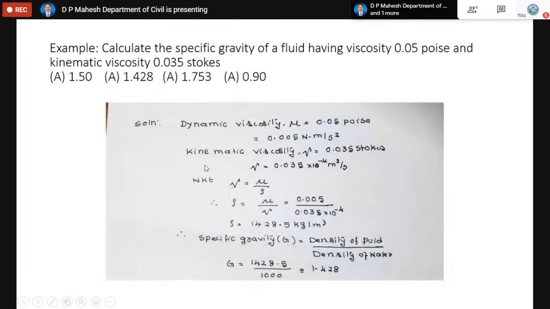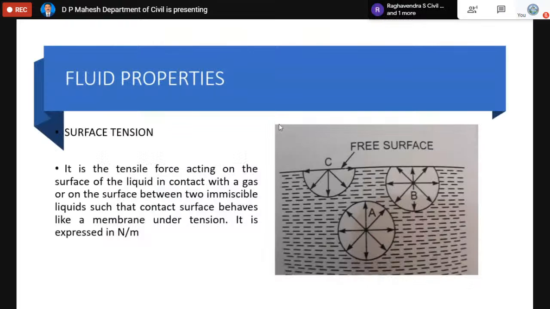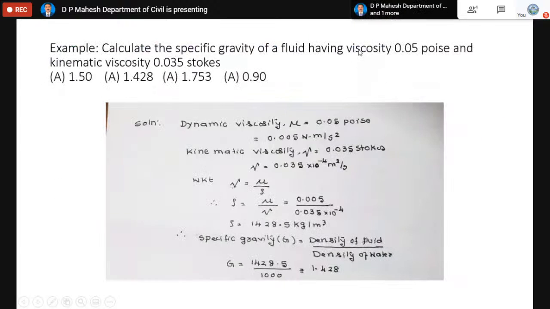Now another example. Calculate the specific gravity of a fluid which is having a viscosity of 0.05 poise and kinematic viscosity 0.035 Stokes. As I said earlier in the beginning of the presentation, viscosities are still expressed in the outdated system. Kinematic viscosity is expressed in Stokes. When they say viscosity, it is always dynamic. It is 0.05 poise. We are asked to find the specific gravity.